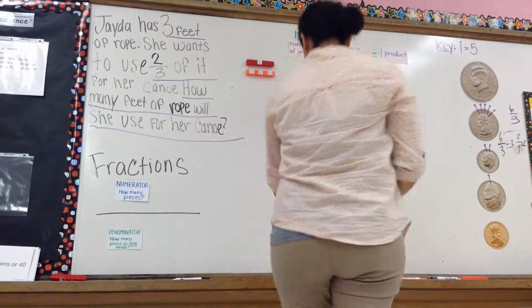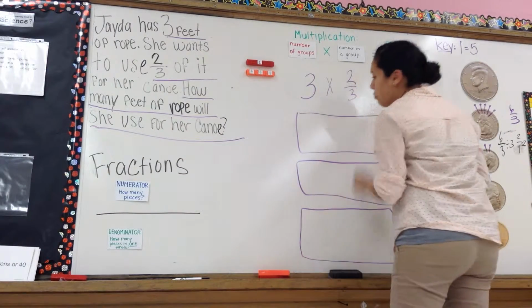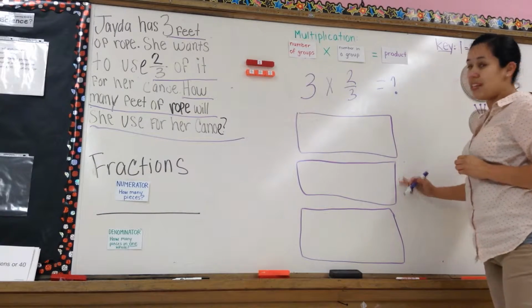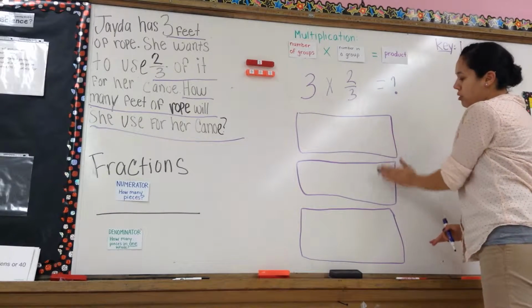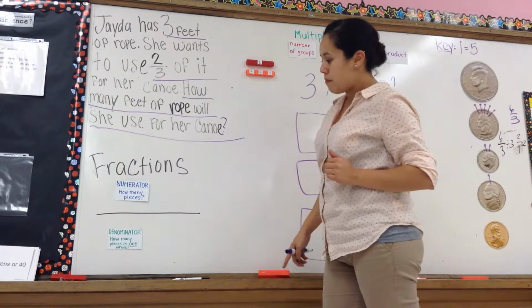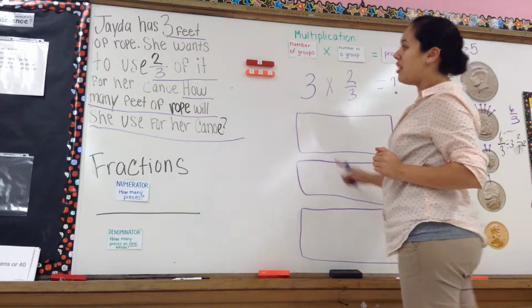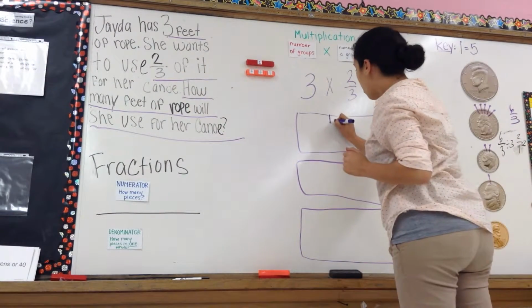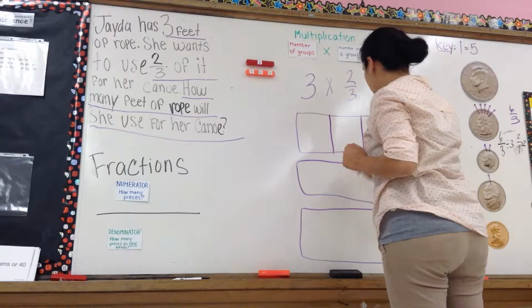Okay. Now that we've reviewed that, we can go back to our pictorial model. How many groups do we have? We said we had 3 groups. 1, 2, 3. How many pieces do we have in each whole? We have thirds. So let's draw our 2/3.